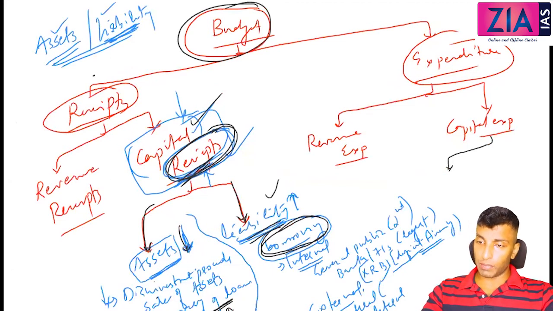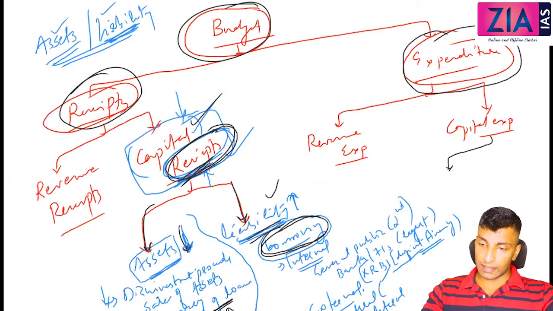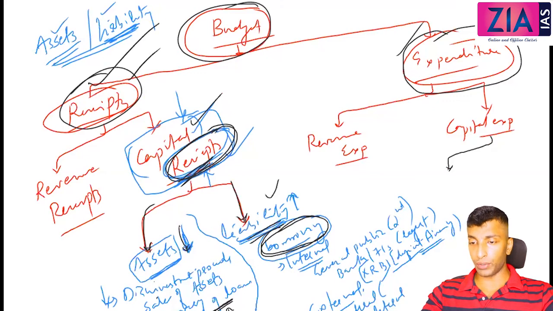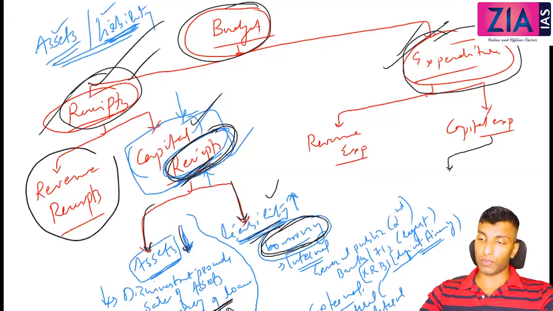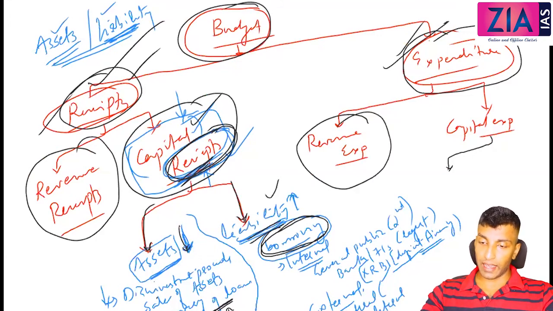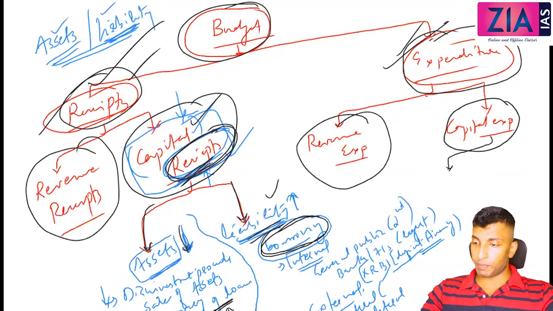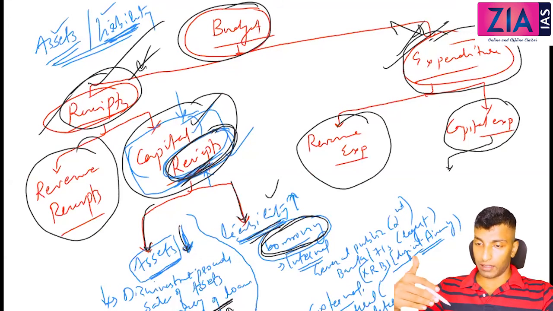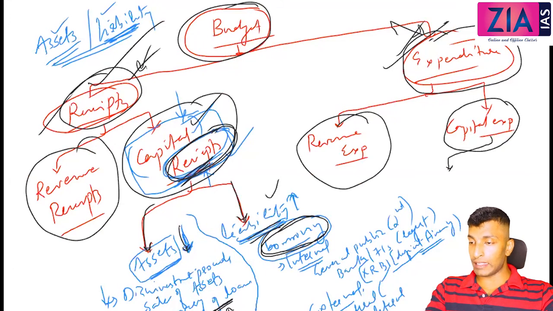So when we discuss about budget, we have to talk about receipts and expenditure. It is actually the annual financial statement related to receipts and expenditure of the government for the forthcoming year. Receipts on one side, expenditure on the other side. Receipts: revenue receipts and capital receipts. Expenditure: revenue expenditure and capital expenditure. All the incoming, that is receipts, will come here. All the outgoing money is expenditure.